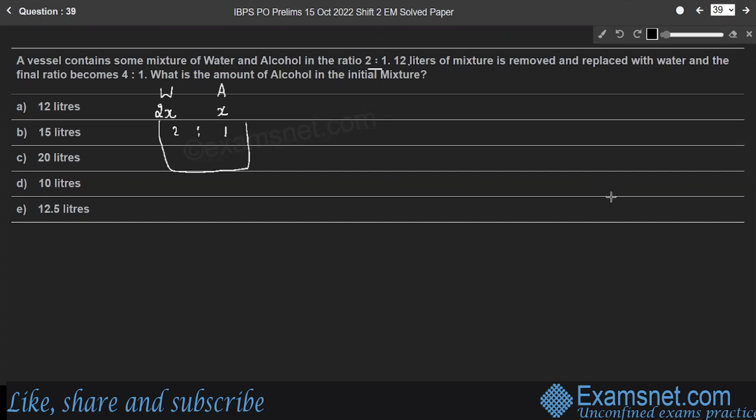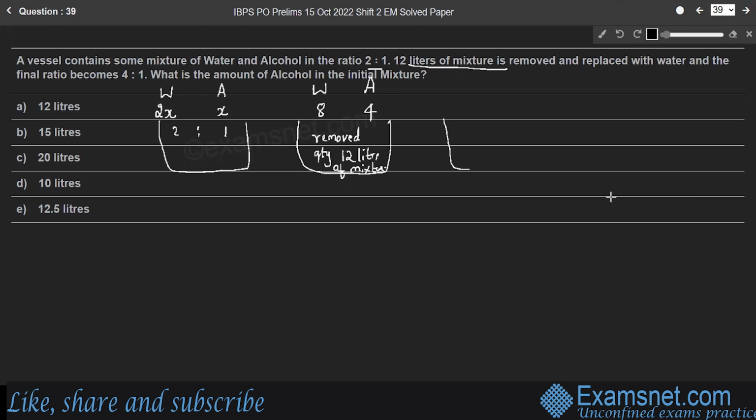Right? So when 12 liters of mixture is removed, consider another case. Removed quantity is 12 liters of mixture. Here the mixture of water and alcohol in the removed quantity is again 2:1, the same mixture. So out of 12, 8 liters will be water and 4 liters will be alcohol, because the ratio is 2:1.